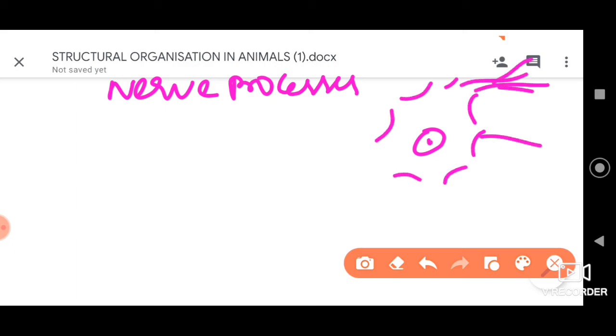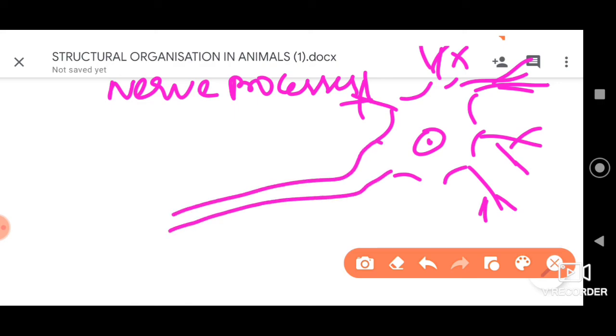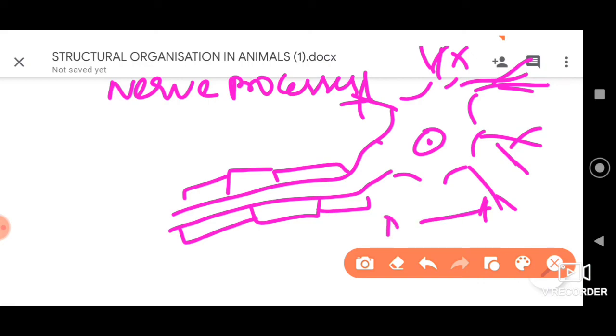Here these are dendrites, and then this is the axon, covered by the myelin sheath. These dendrites are the first nerve processes which arise from the body of the neuron called the cyton.